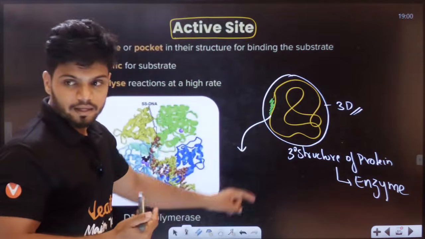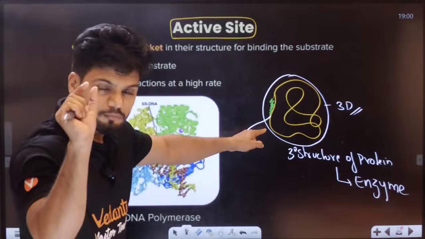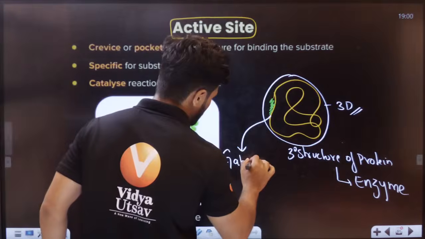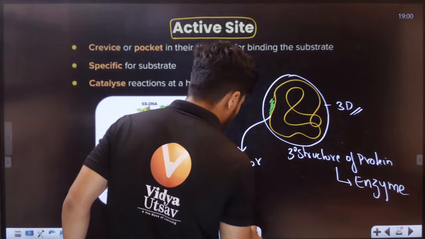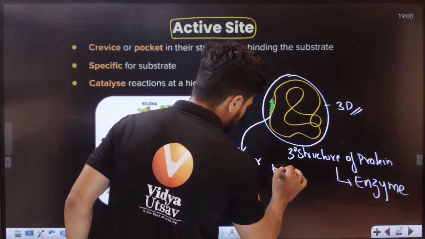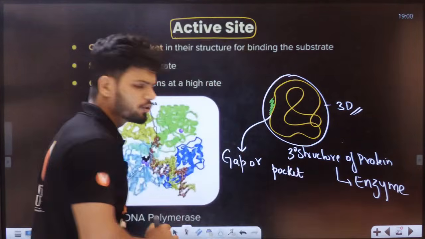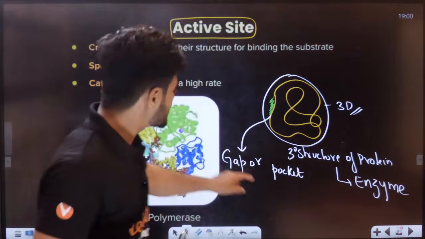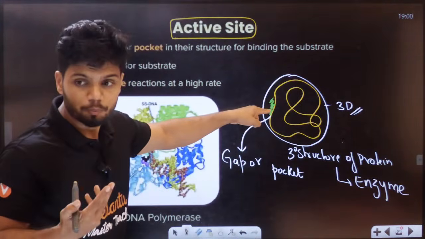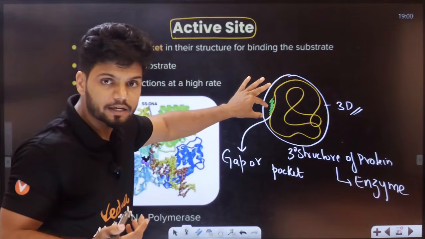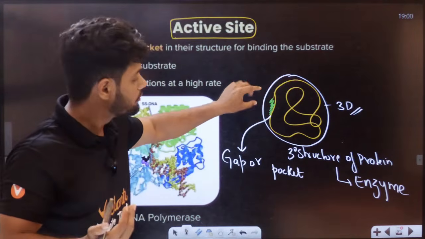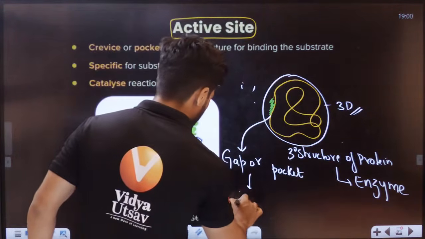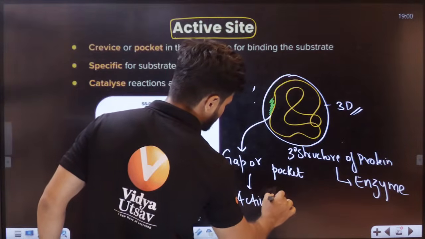Enzyme is a protein, and in this tertiary structure there can be small gaps, or it can be called a pocket or crevices. Crevices basically means a crack. This crack has a functional group, and these small gaps or pockets or cracks or crevices found in the tertiary structure of protein are called the active site.